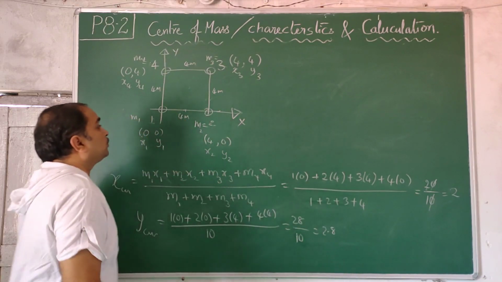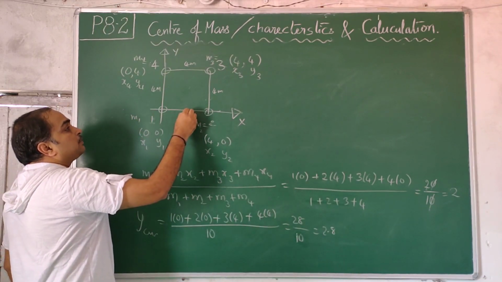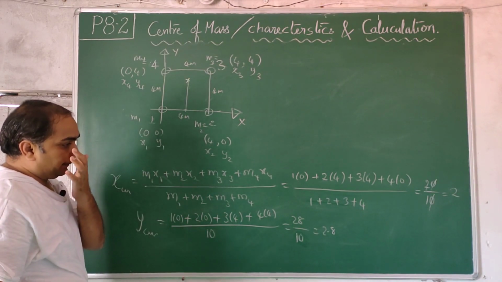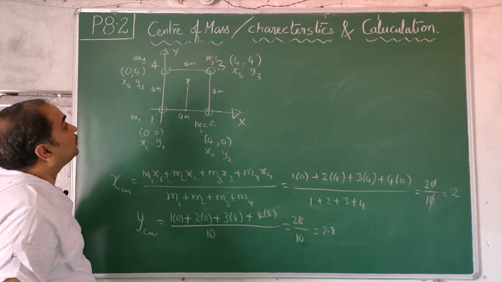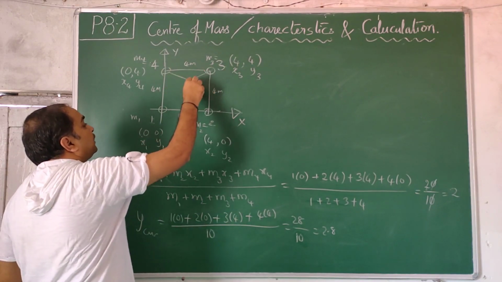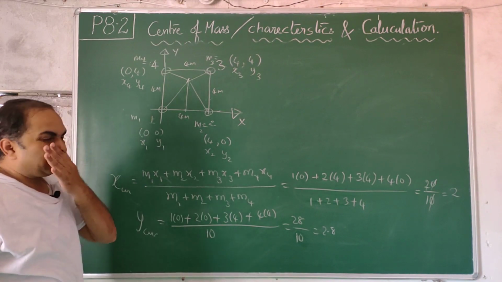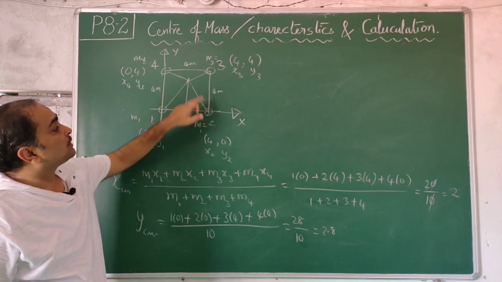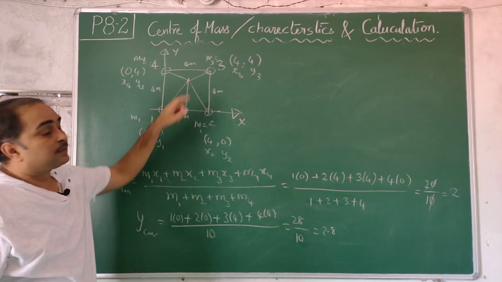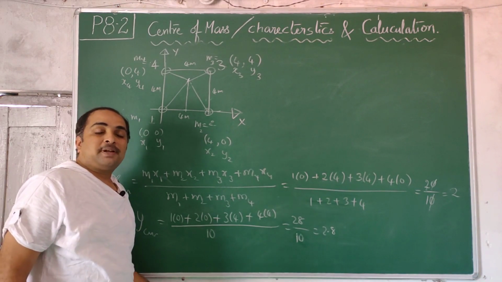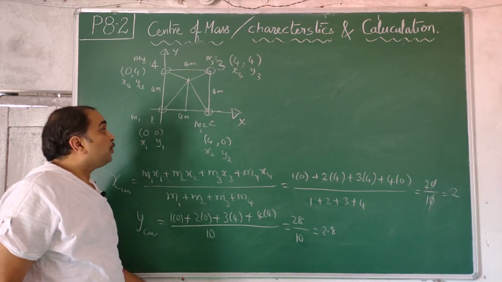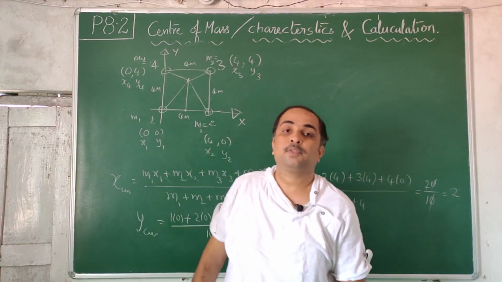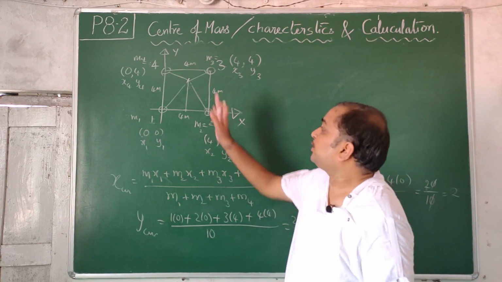2.8. So x you have to come 2 meters, y you have to go beyond 2, you have to come here, somewhere here, 2.8, like that it comes. So it will be nearer to the heavier masses and it will be far away from the lighter masses. If you have patience, find this distance from here, this distance from here, using the formula under root of x2 minus x1 whole square plus y2 minus y1 whole square. You will get this distance to be the least with respect to the heavier mass.